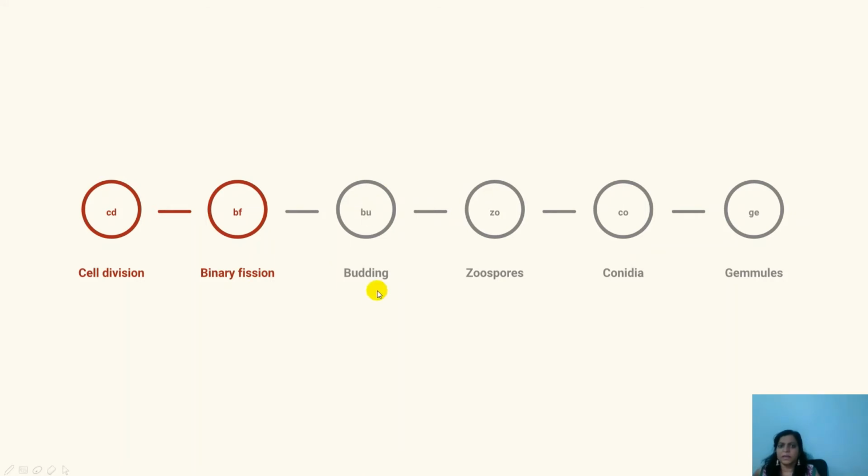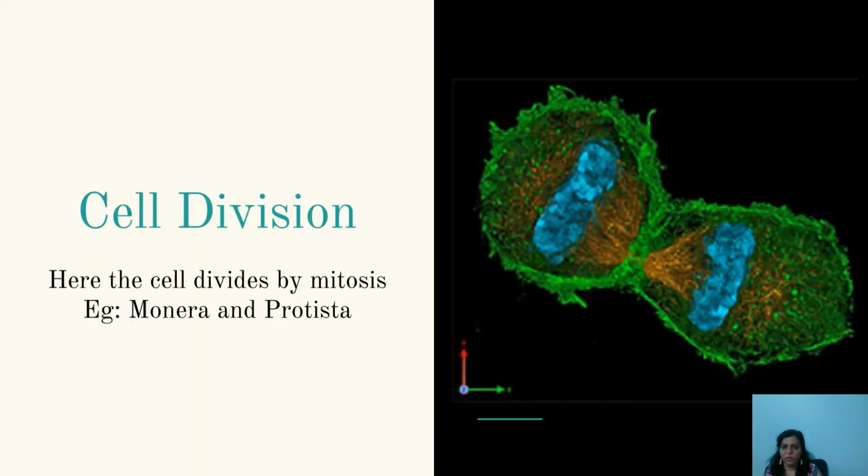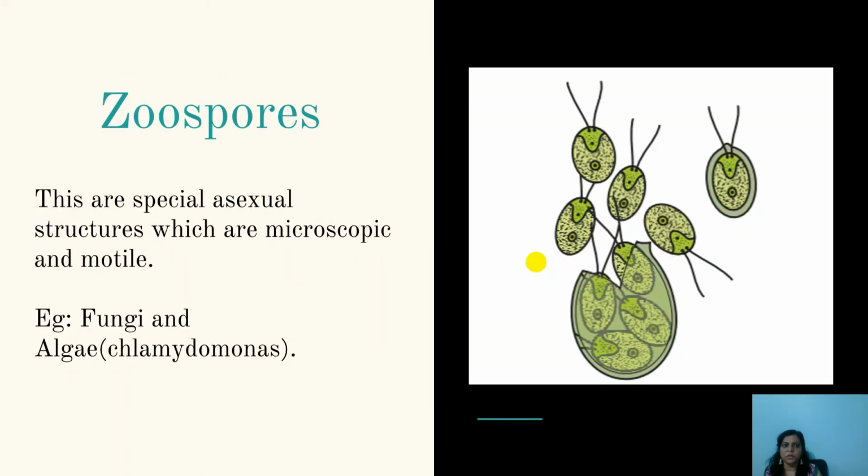Budding occurring in the hydra and yeast. Next type of asexual reproduction we are proceeding with is zoospore formation. So we'll move to the zoospore formation. In zoospore formation, you can see a beautiful picture of Chlamydomonas, which carries the flagella.